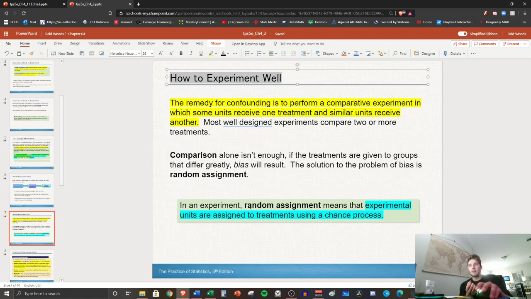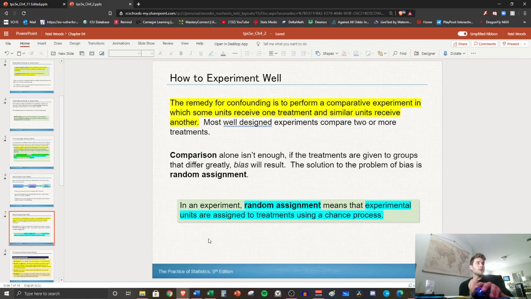Well, the answer is random assignment. So go ahead and write random assignment. And that is this: experimental units are assigned to treatments using a chance process. So we already know how to use random chance to select things, but each individual in your sample would be sent to a group. You're going to this group, you're going to this group, you're going to this group, and so on and so forth. So that's an important part of this.